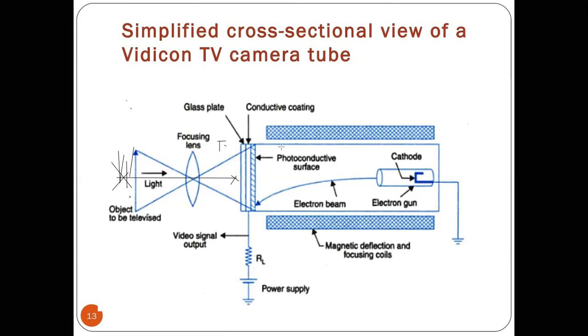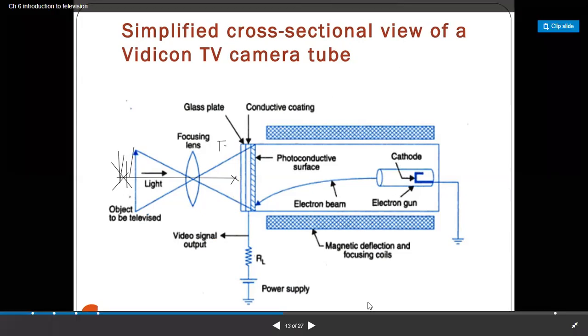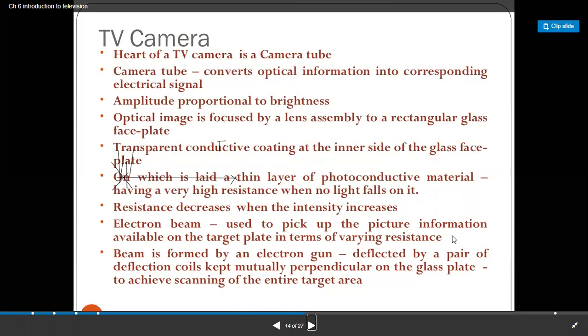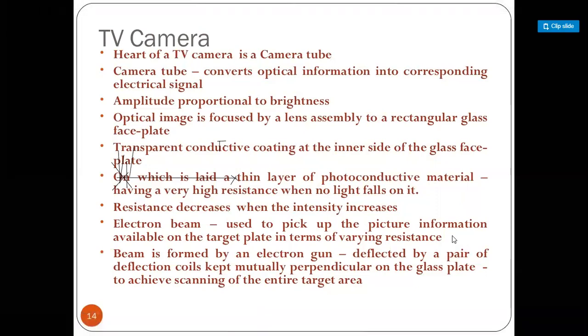In that scanning, the tube has a photoconductive surface, where the brightness information is falling on that camera tube, and in our mobile camera the same structure is present. The cathode ray scans those lines, and after the scanning it creates an image of this one. The TV camera is available on the transmitter side. The heart of the TV camera is the camera tube, which converts optical information into the corresponding electrical signal.